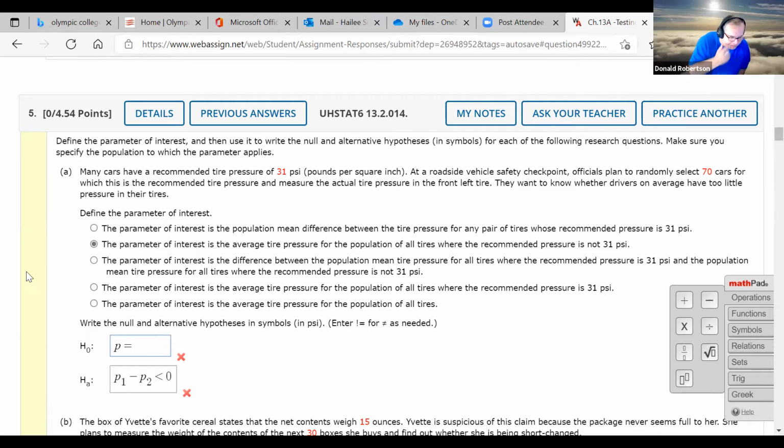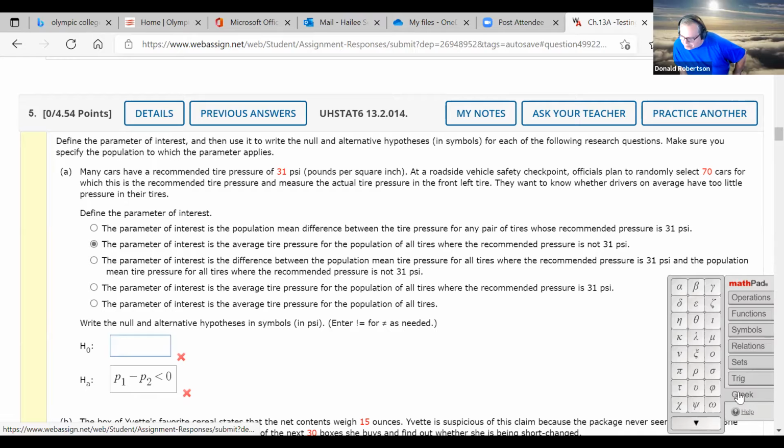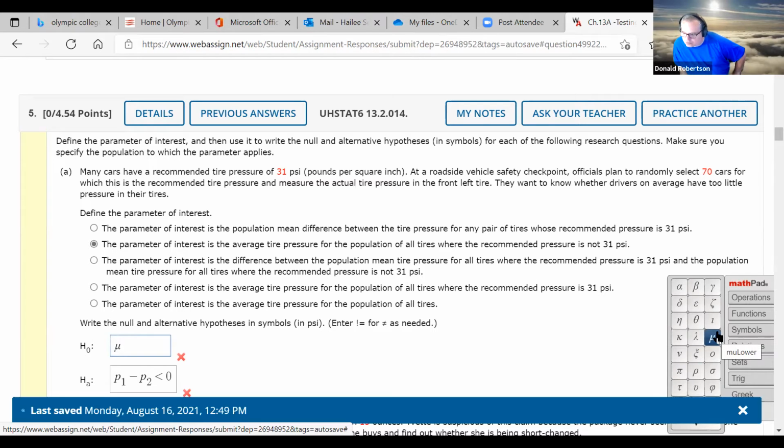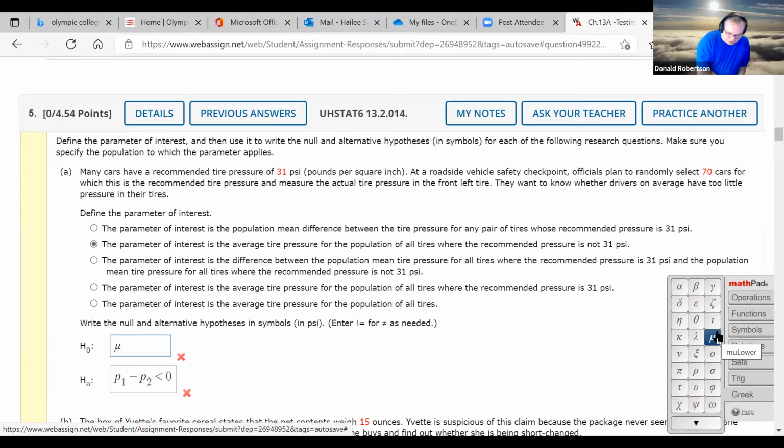So rub out that P entirely and go over to the symbols. I think it's the Greek symbols in the math pad, and pick the mu symbol, which is the mean. So mu equals. So hit that. 1, 2, 3. Fourth down on the right hand side. It looks like a U. Yeah, that guy. It's called mu. And make it equal to 31.